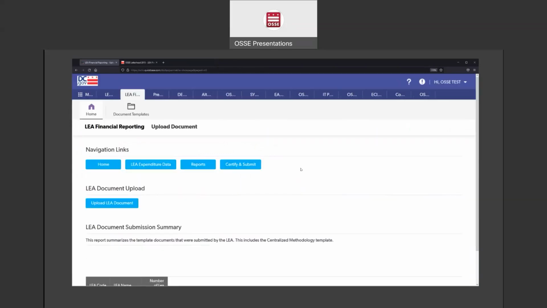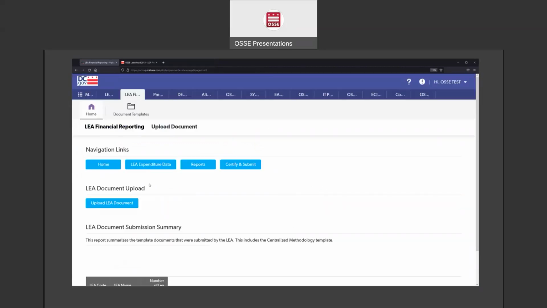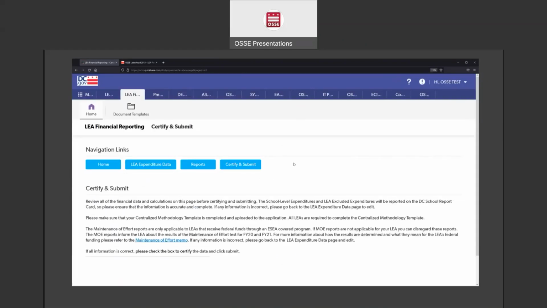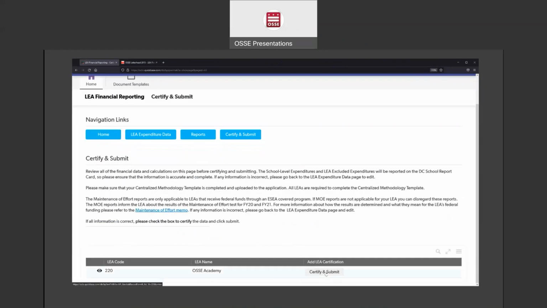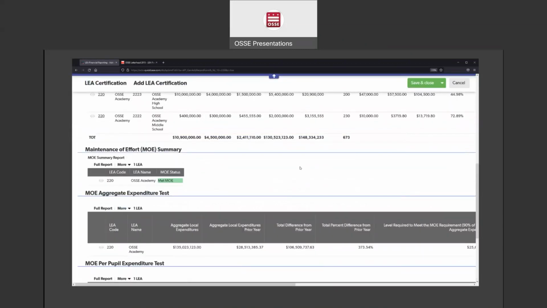After you've uploaded the document and entered all of your data in the application, the last thing that you need to do is certify and submit. The certify and submit page is where you have the opportunity to do one final review of all of the information.